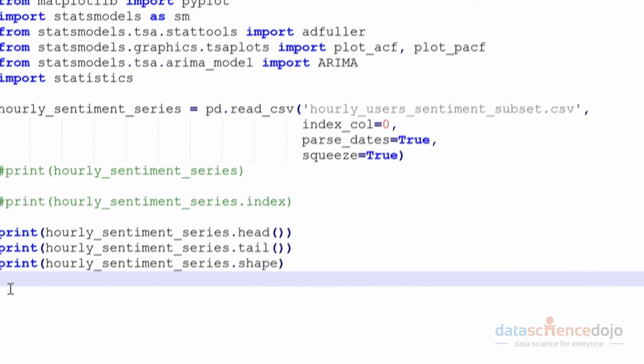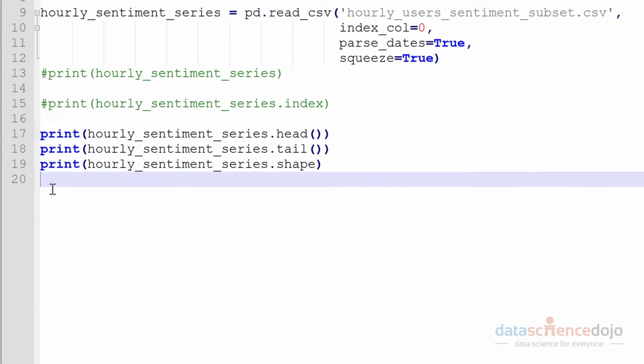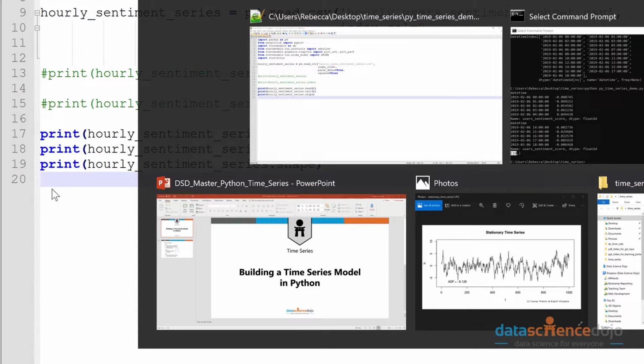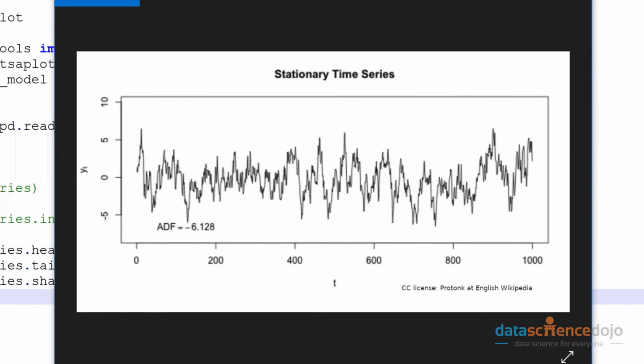So the next step, I guess, is we want to plot the data to check if it's stationary. And by stationary, I mean if it follows a constant mean and variance. The reason we have to do this is many time series models require the data to be stationary in order to model it. We basically want to check to see if our data looks a little bit like this. As you can see, it has that consistent upward and downward movement, and it centers around here. So we're going to check to see if our data follows this kind of pattern.